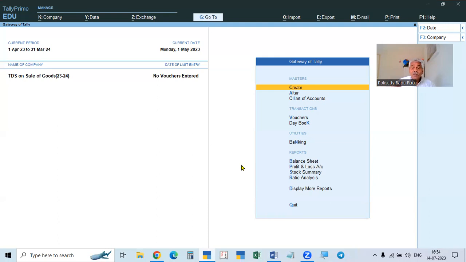Now, when the buyer is deducting the tax and paying to the government under duties and taxes, in the same transaction the seller is giving the goods, selling the goods.